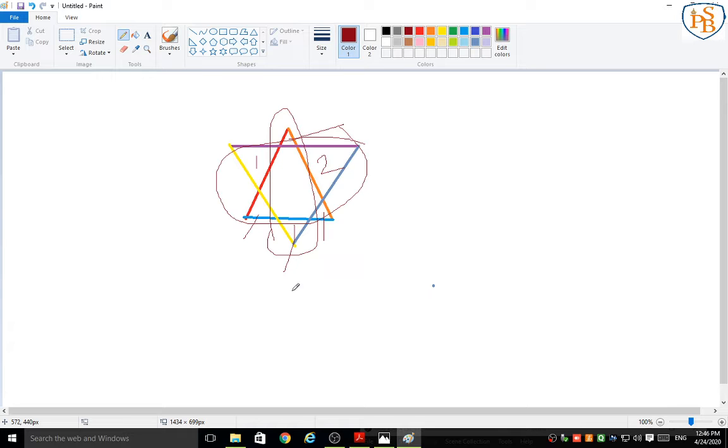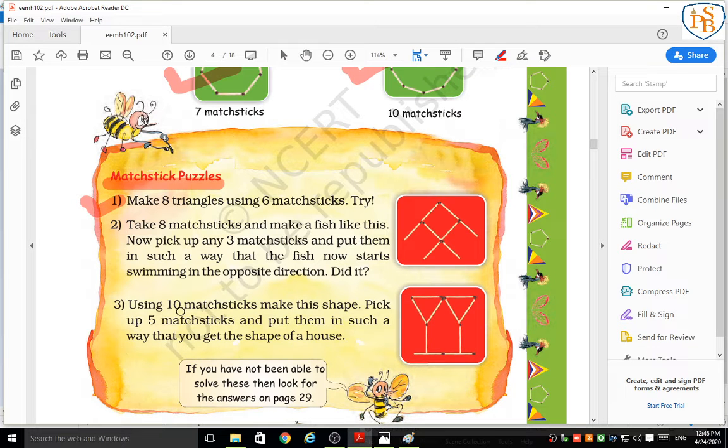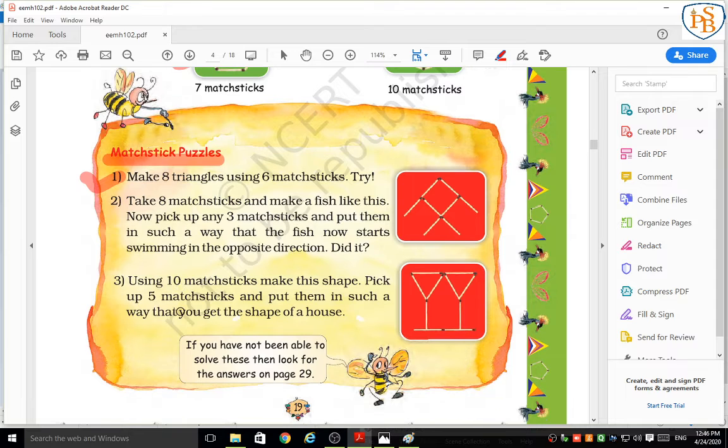Correct, students? By using 6 matchsticks, we make 8 triangles. Correct? Yes, you can do it in your notebook. Then the second and third puzzles are homework. It's so simple. If you can't, then I will show you.